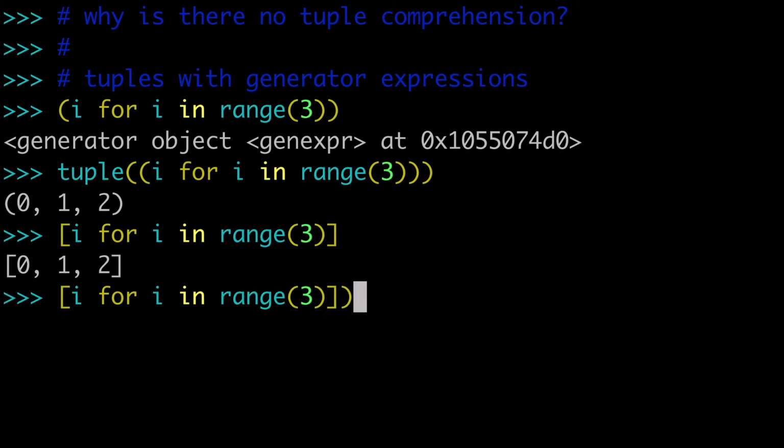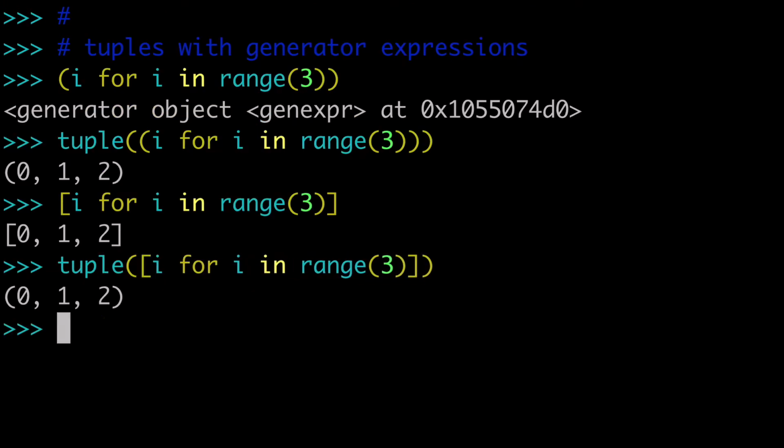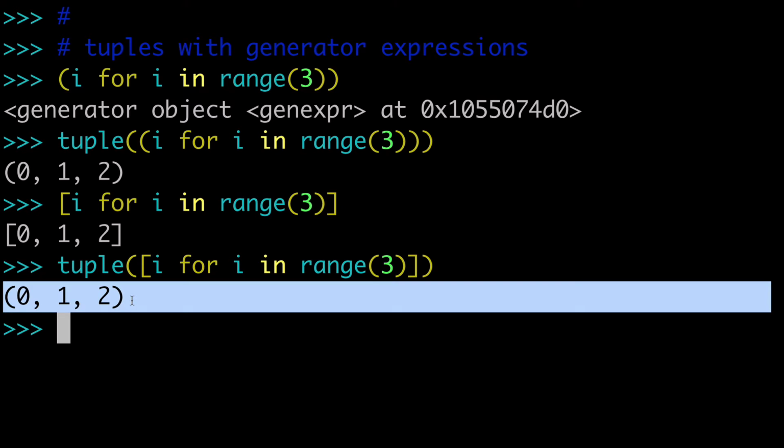Now that we have our list comprehension, again, we could wrap tuple around that, and we've changed that to a tuple. And you can note the circular parentheses syntax for both the generator expression and the list comprehension. So that's the solution in a nutshell. And next, we'll break that down a little bit more.